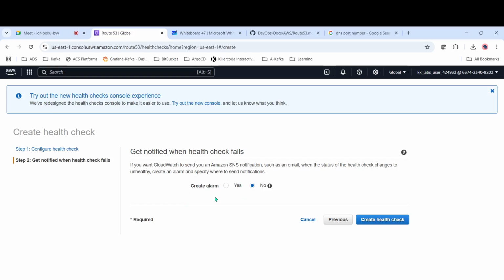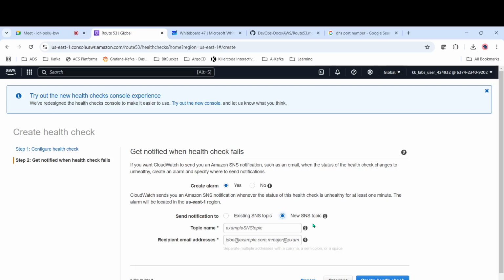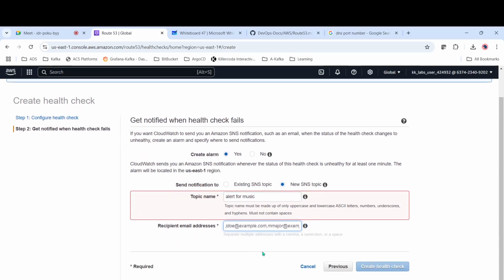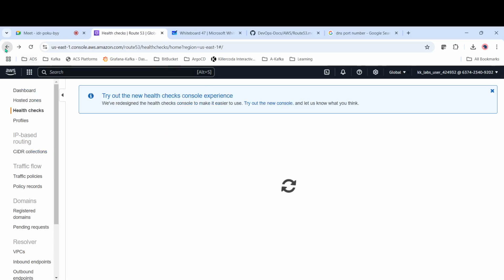So it is asking, create alarm, yes or no. Yes. And then how the alarm should be sent, using SNS, simple notification service. In case we already have a notification service, you can select that one, or else you can create a new SNS. So you can create the topic name, alert for music domain, and then you can give the email ID. Based on that email ID, if you create this health check, it will automatically trigger the email in case that domain is not accessible. So this is how we configure the health checks.